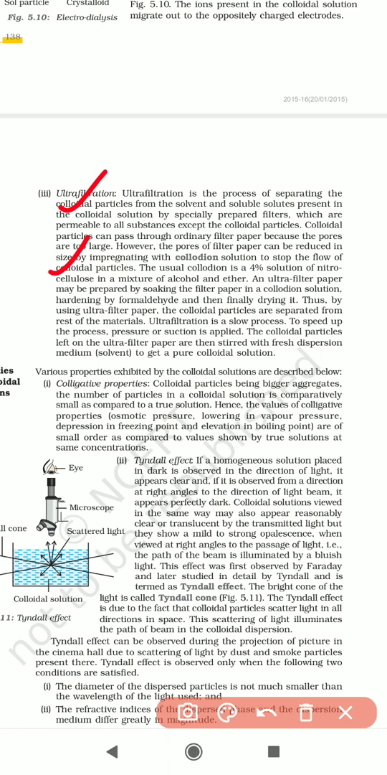Usually collodion is 4% nitrocellulose. We are using nitrocellulose in a mixture of alcohol and ether. So this is about the ultrafiltration process.